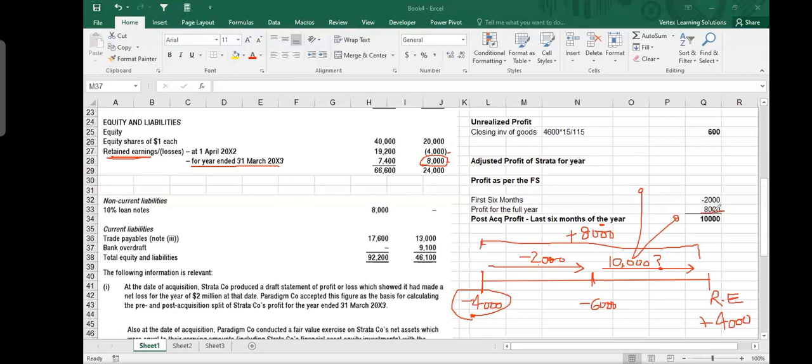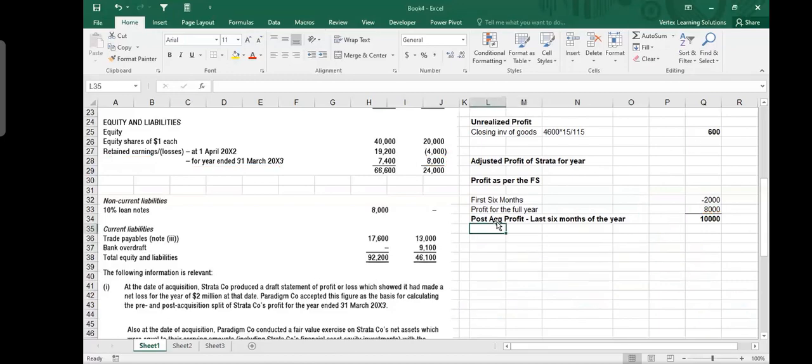So this is the profit for the year. We will consider that fair value adjustment, extra depreciation, or probably there is an impairment or something. We will make that adjustment in 10 million, but this is something which should be distributed between the NCI and parent. They are not going to take their share from this 2 million because they were not here. Acquisition happened here. Parent is seeing only 10 million profit. NCI is asking its share from this 10 million. NCI has got nothing to do with whatever happened before acquisition. Before acquisition is not our business. Our business is here. So we will be taking 10 million as a beginning point. We will make adjustment to this 10 million, and then we will divide that thing.